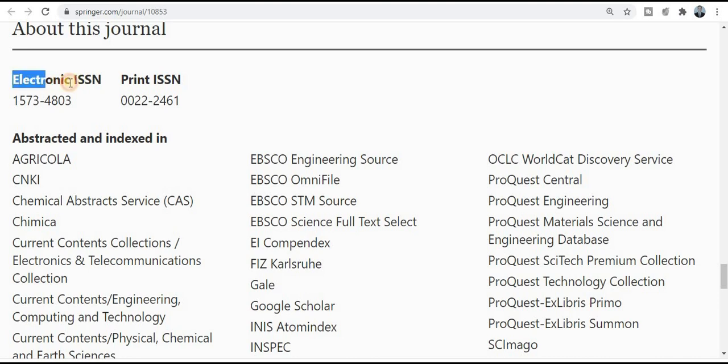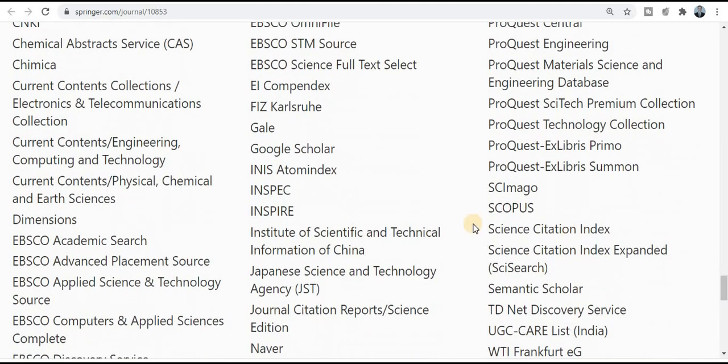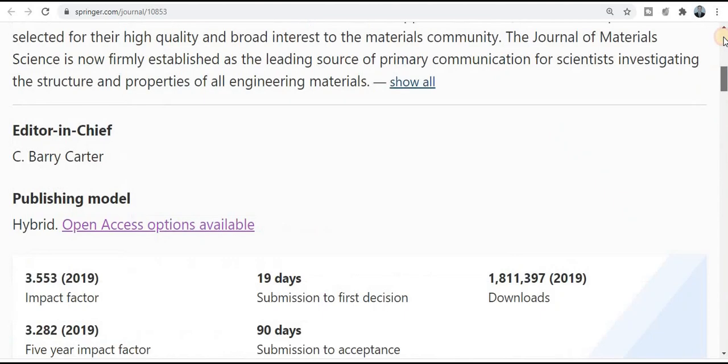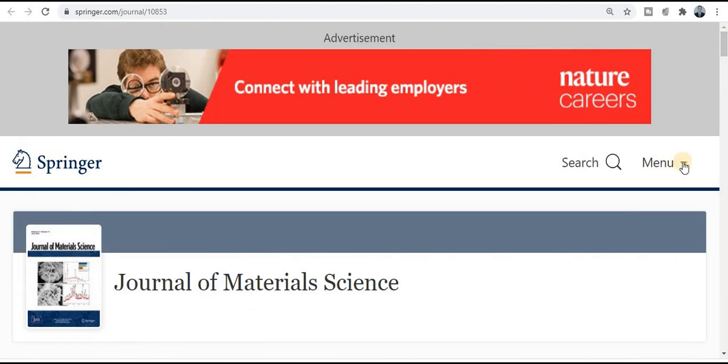This journal is published in both electronic and print versions. You can also see the abstracting and indexing, whether this journal is related to Scopus or UGC CARE listed. This journal has really rich and huge indexing and abstracting: Scopus category, SCI index, SCIE index category, UGC CARE listed and many more. So grab this golden opportunity to publish your research paper if it comes under these topics and titles.